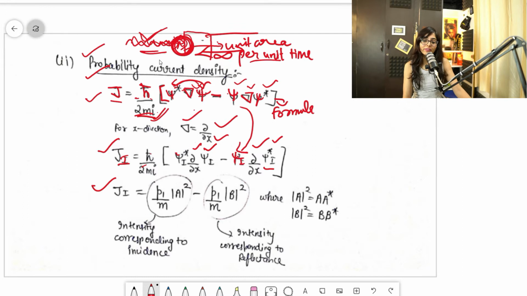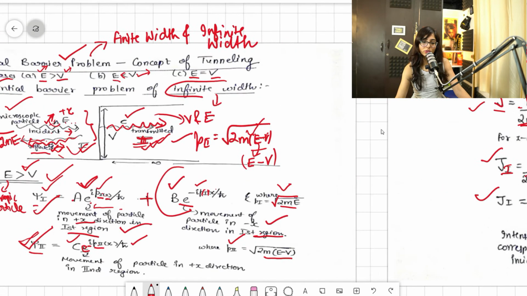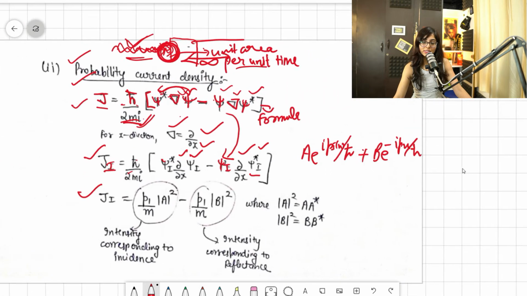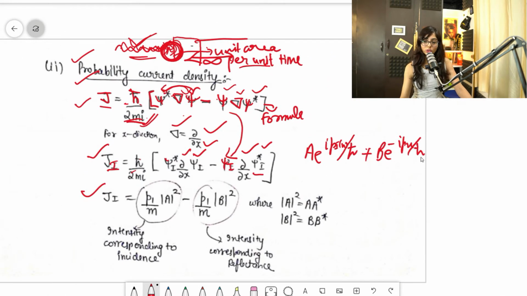And you know that psi 1 was this one, A e to the power i P1 x by h cut, minus B e to the power minus i P1 x by h cut. It was plus, I guess. Let's see. Yeah, it was plus only. And it was in the negative direction, so we'll see it like this. So this was the formula.